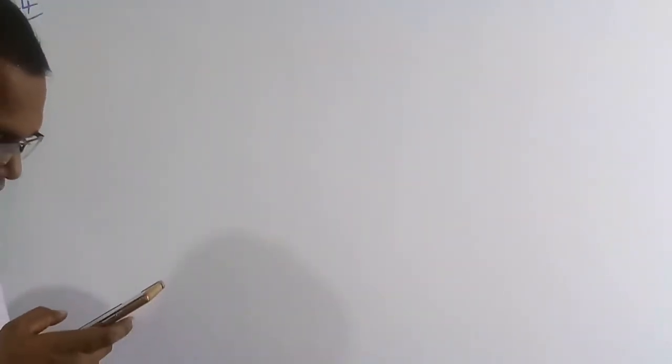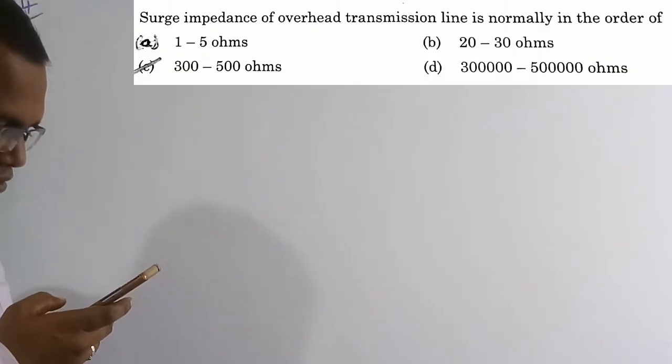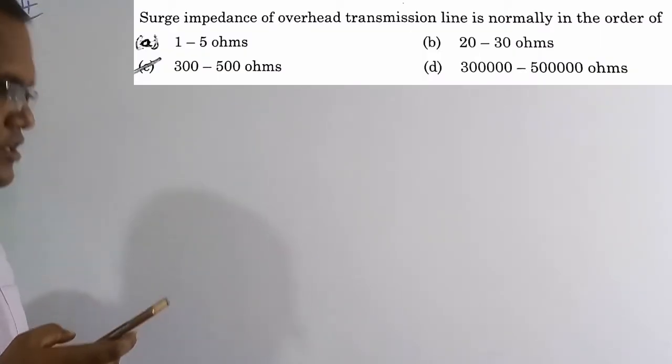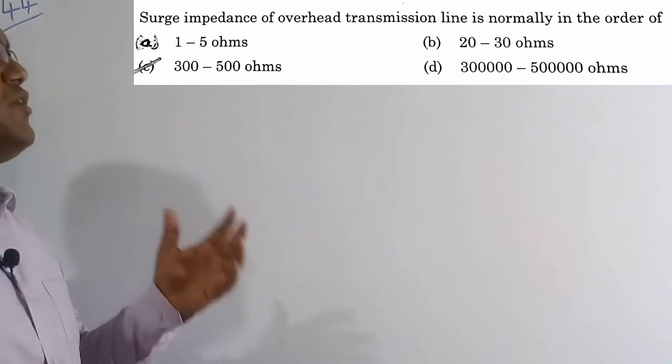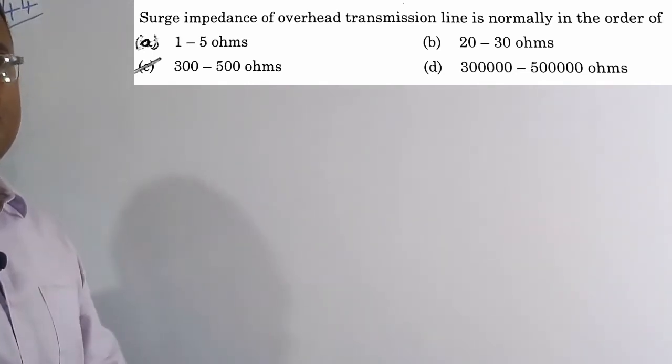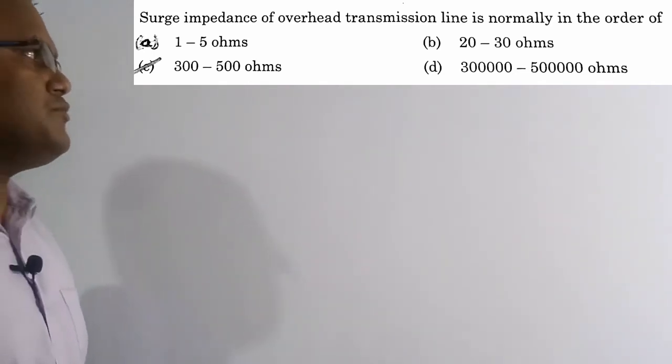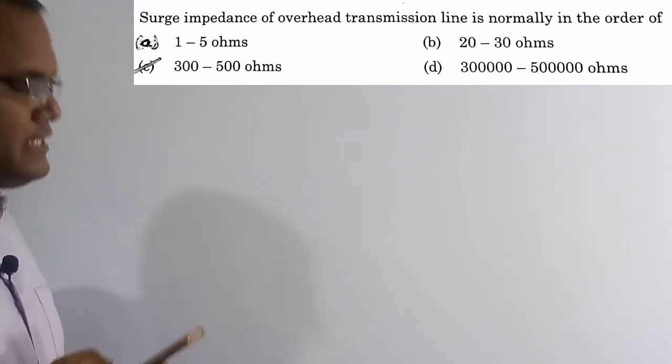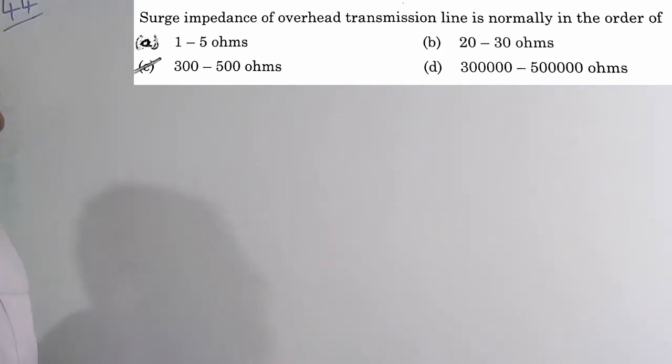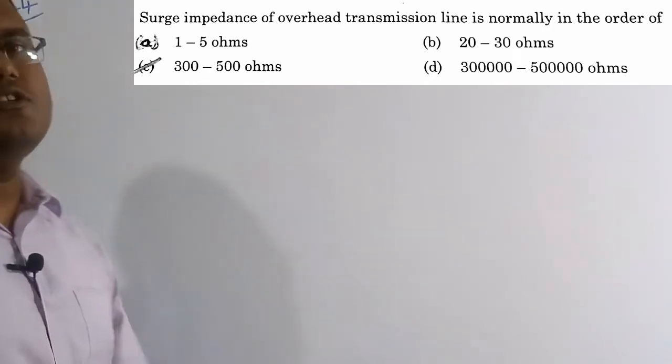So now we are going to solve the 44th question. See the question here. Surge impedance of overhead transmission line is normally in the order of. So what is the surge impedance of an overhead transmission line? In this question they are asking about this one. So what are the four options? Option C, it is 300 to 500 ohms is the correct solution of this question. So now let's solve this numerical.